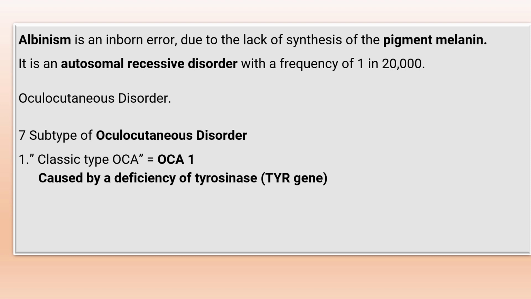And there are two types. One is the oculocutaneous and the second one is the ocular. This oculocutaneous disorder has 7 subtypes. And out of those 7 subtypes, the first one, which is a classic type of oculocutaneous albinism, OCA1, is because of deficiency of the enzyme tyrosinase. After the process of transcription and translation, the TYR gene is responsible for production of tyrosinase enzyme, which is a rate limiting enzyme for the synthesis of melanin.